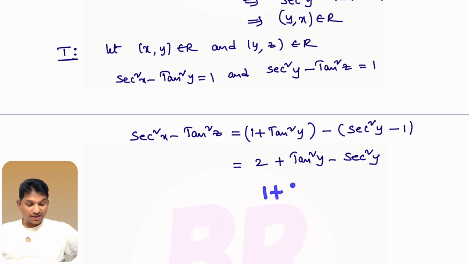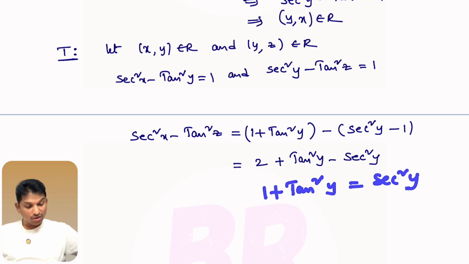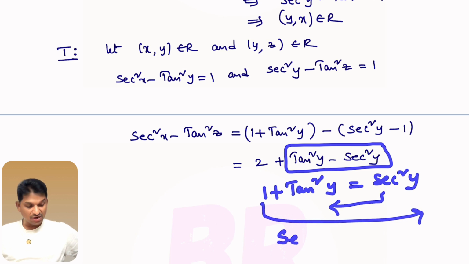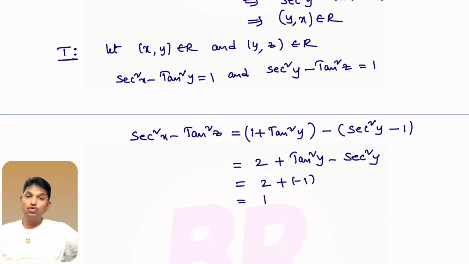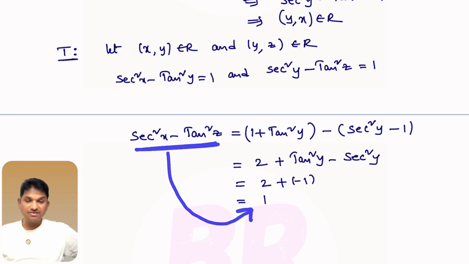You know this identity: 1 plus tan square y equals secant square y. I want tan square y minus secant square y. You take secant square y to this side and you take this 1 to the other side. Then what will you get? Tan square y minus secant square y equals minus 1. It can be understood easily. So in place of tan square y minus secant square y, I can write minus 1. So 2 minus 1 is 1. So what did I get here? I got secant square x minus tan square z equals 1.